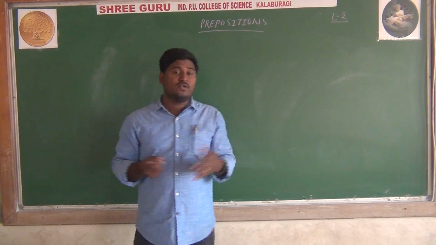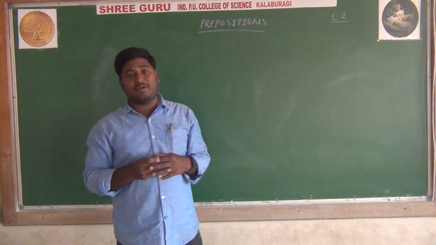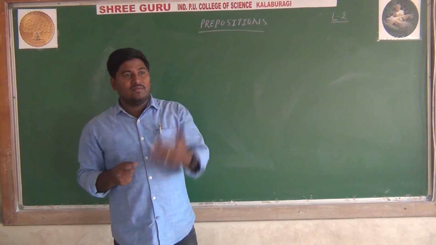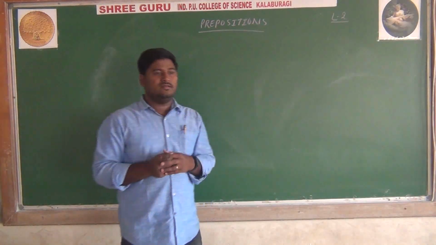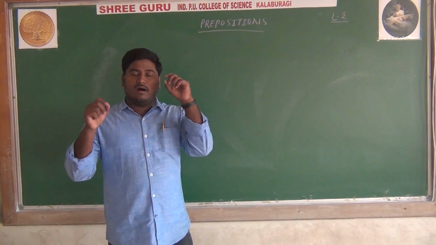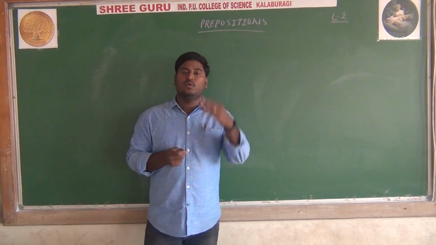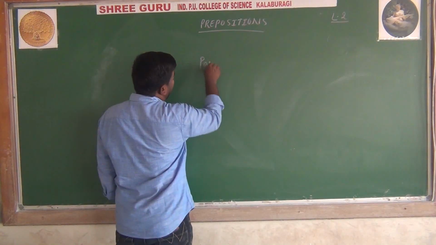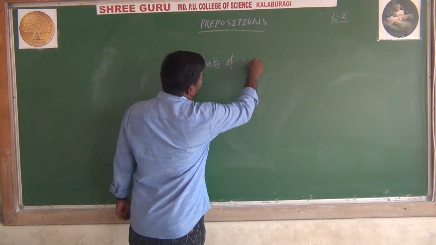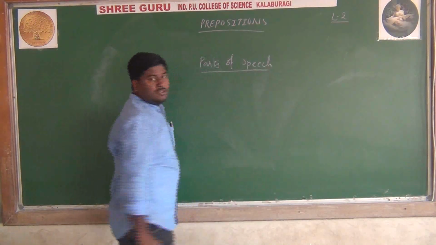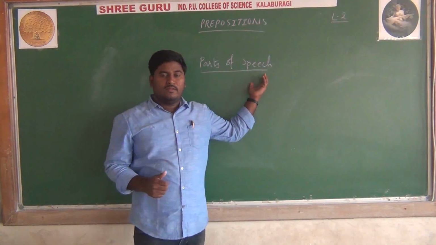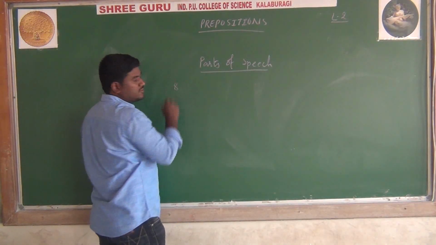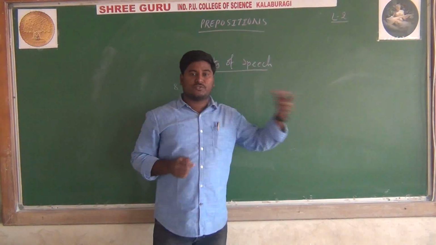It will not be possible to learn all the existing words in a particular language within a limited time. So what the grammarians or linguists have done is they have reduced all the words into 8 forms or 8 words. They are called parts of speech. As you have already studied, there are 8 of them.